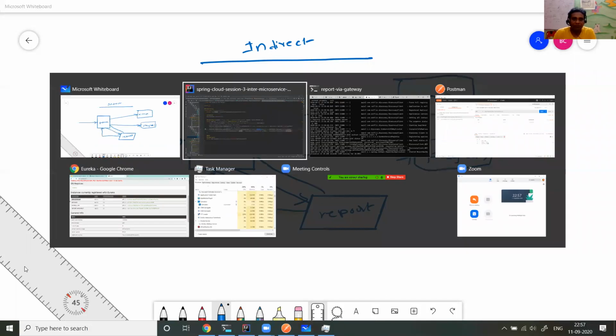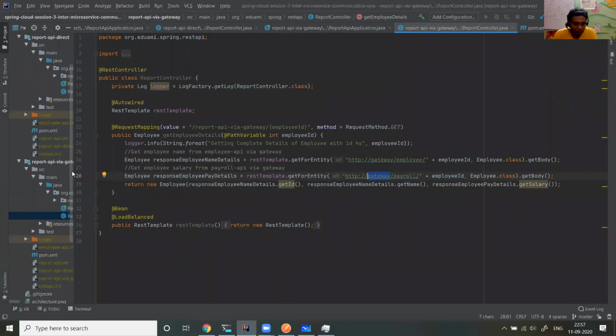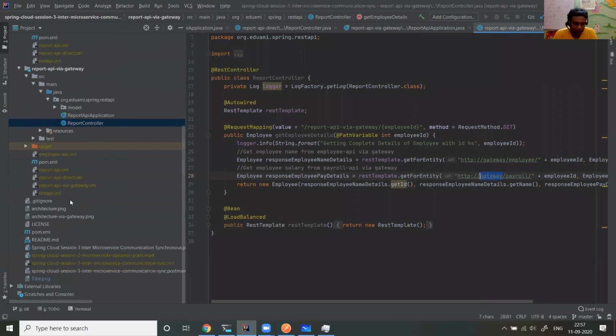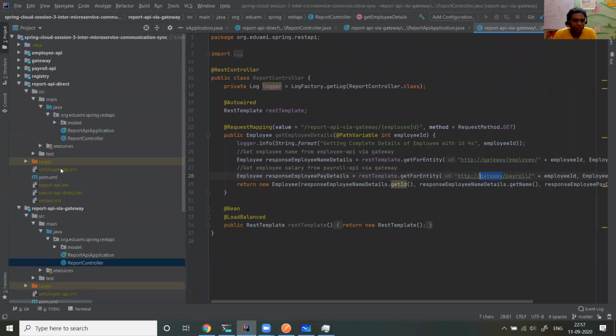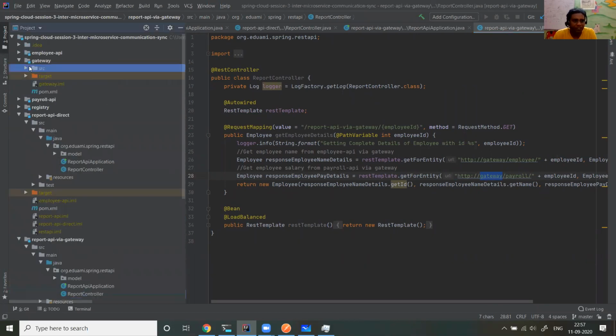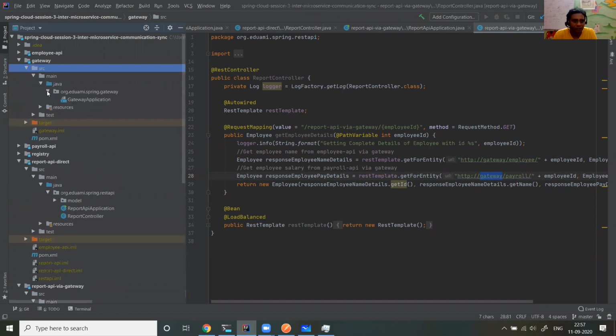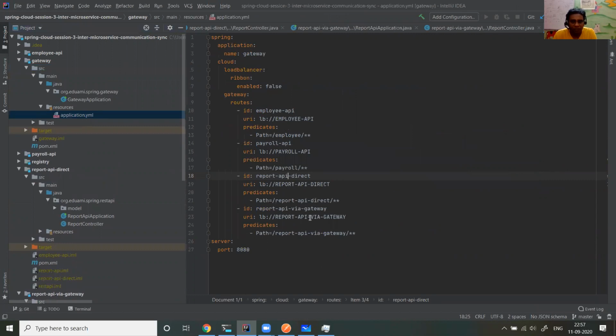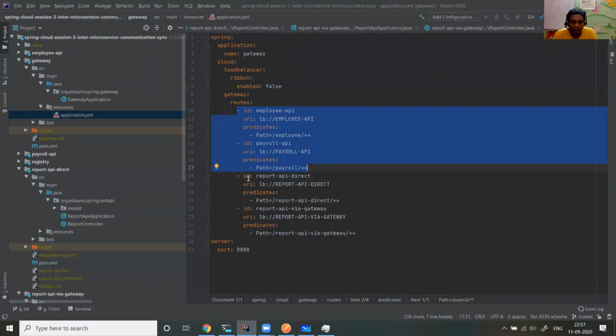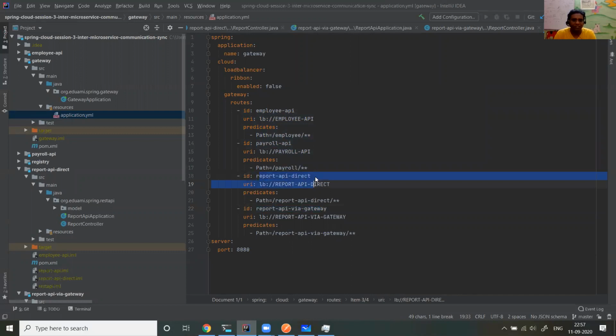And the other thing you need to do, in terms of code, is establish those routes. If you see the gateway src main Java resources, all the magic is here. So you expose the employee and payroll routes. And similarly for via gateway and via direct web applications, which I'm having, I expose those routes also.